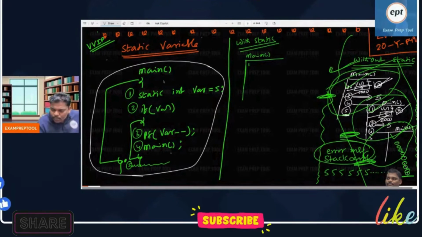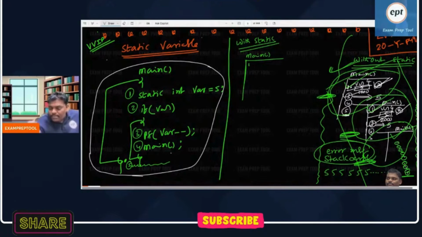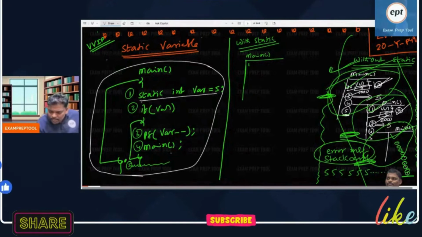The compiler will scan the program. See, the compiler never runs the program. It is scanning like this. While the compiler is scanning, it sees the keyword static.